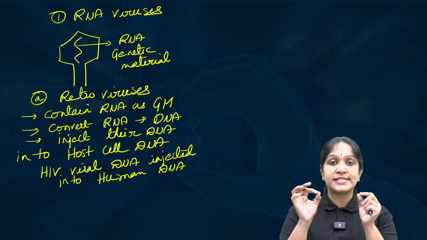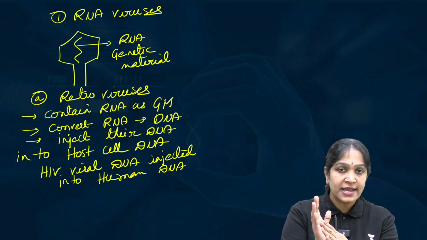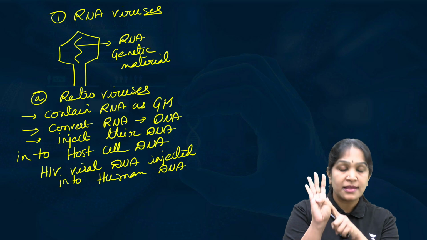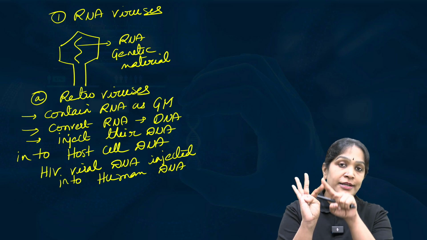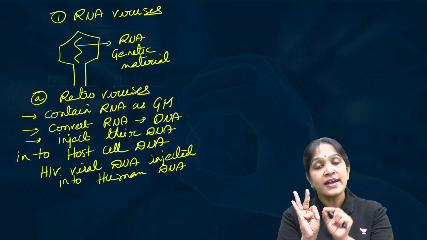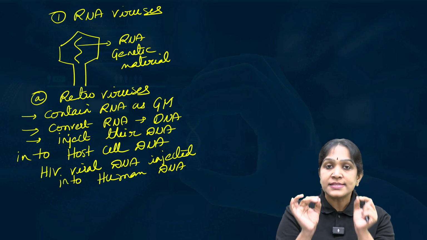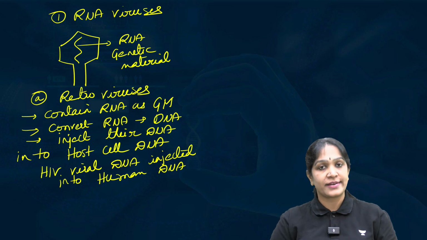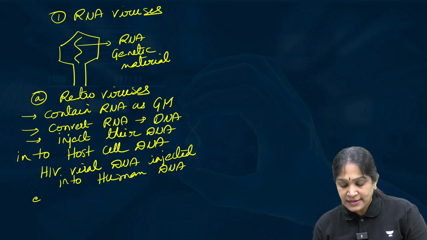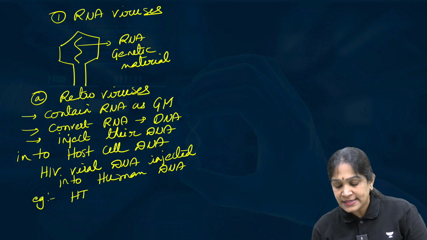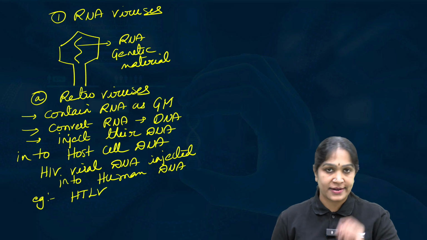Let us suppose an HIV virus infects a human being. HIV virus originally contains RNA genetic material, but after entering the human body, it will convert its RNA into DNA. Then the HIV virus DNA will get inserted, added to the human DNA. Such viruses are called retroviruses. One example is HIV virus and the second example is HTLV virus, human T lymphotropic virus.